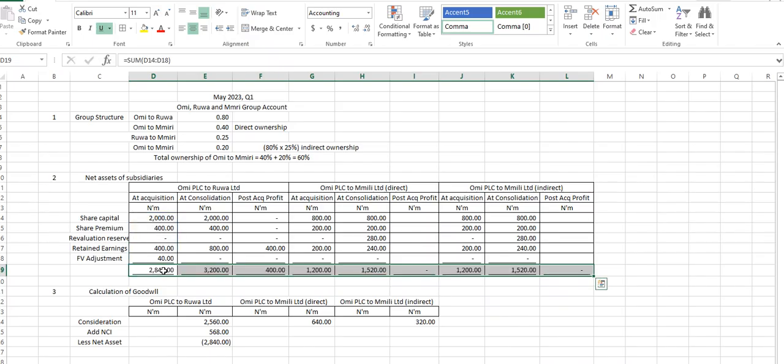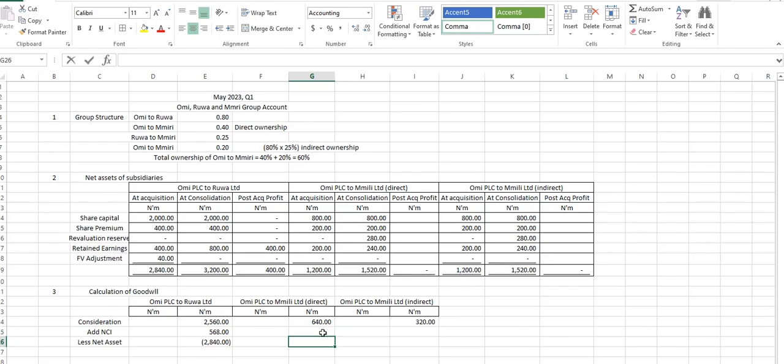So the net asset of this one is 1,200, right? And what is the percentage we are taking? In fact, I'm supposed to use just one page here. Since I'm not doing the calculation again, I'm supposed to use one page. Okay, that's fine.